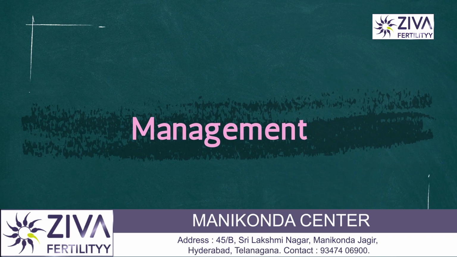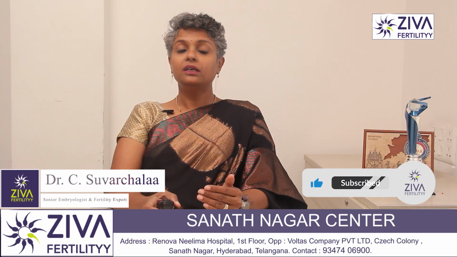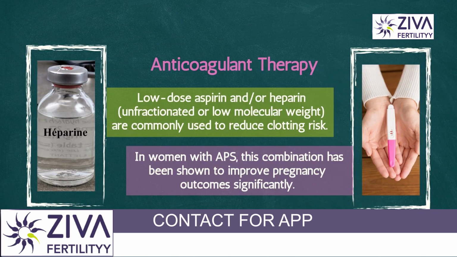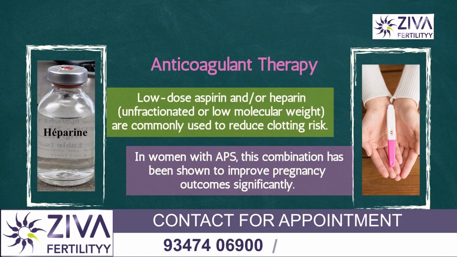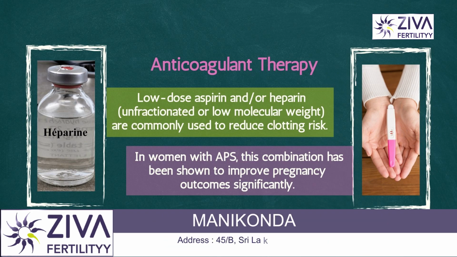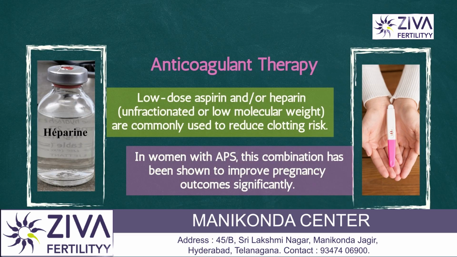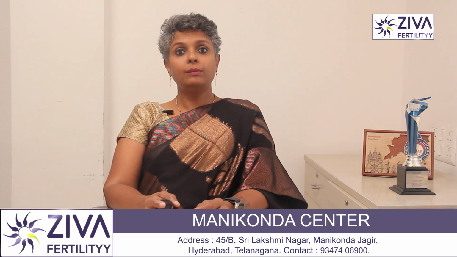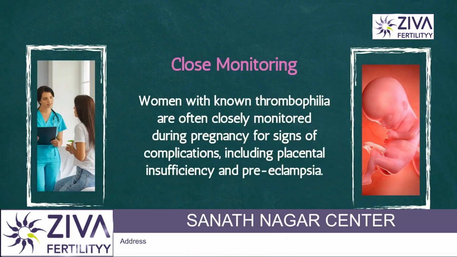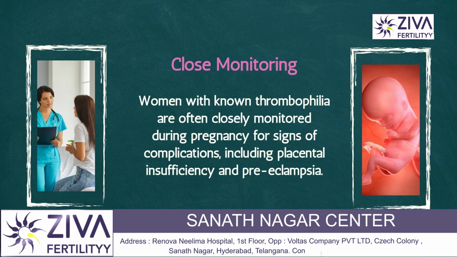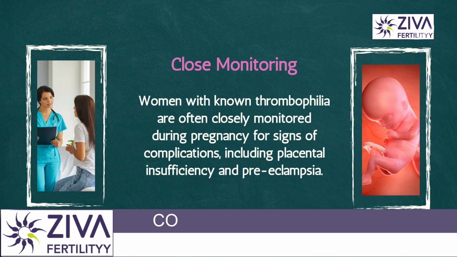Management strategies aim to reduce the risk of clot formation and improve pregnancy outcomes. The pregnancy outcomes could be improved by low-dose aspirin or anticoagulant therapy or heparin, which are commonly used to reduce clotting risk in women with APS. This combination in such women has shown to improve pregnancy outcomes significantly. Women with known thrombophilia are closely monitored during pregnancy for signs of complications including placental insufficiency and preeclampsia.